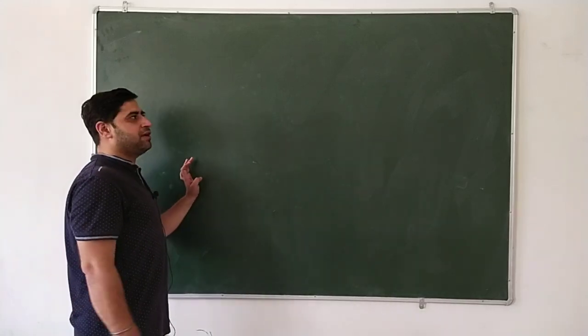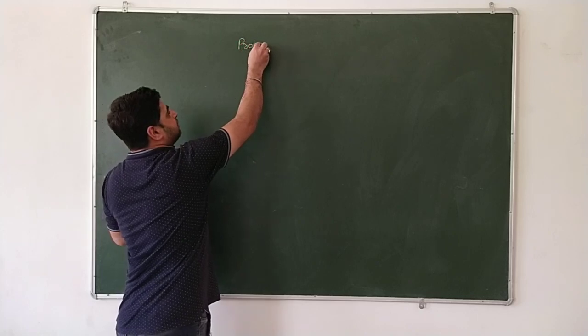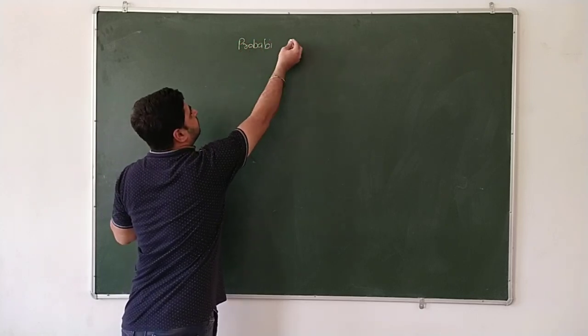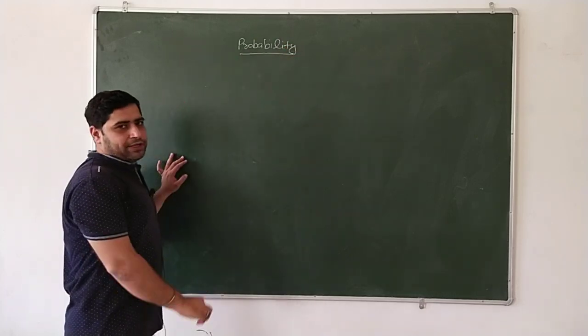Today I have taken chapter 15, class 10th, Probability.